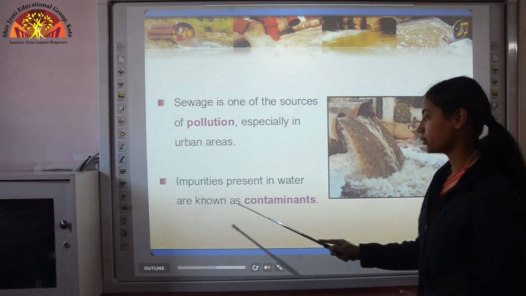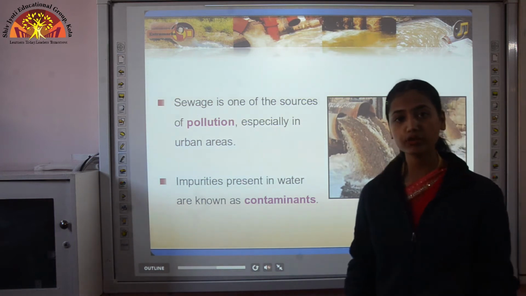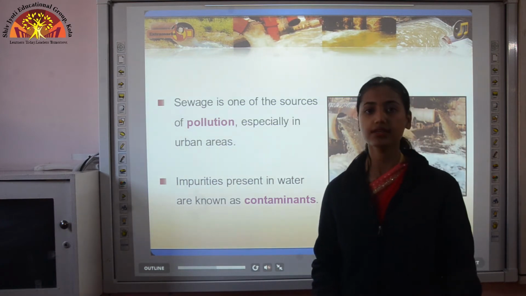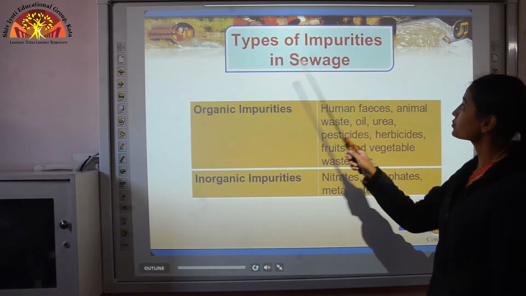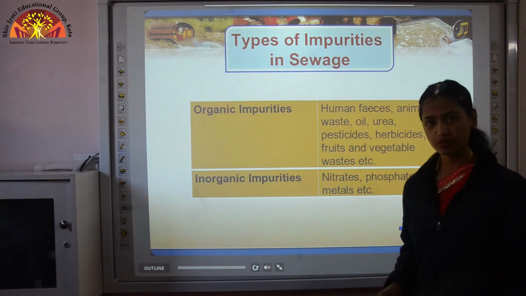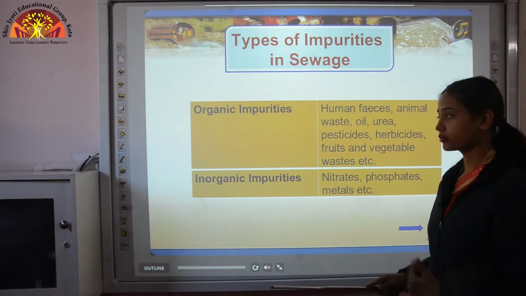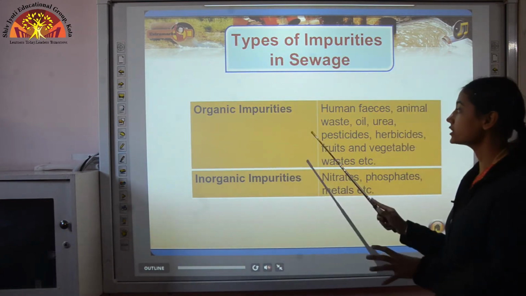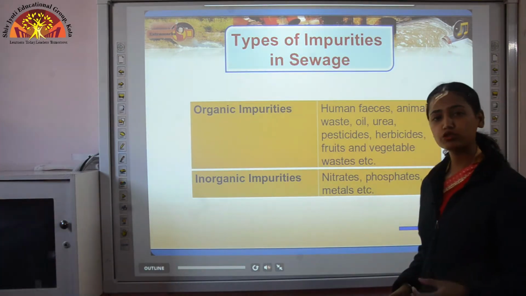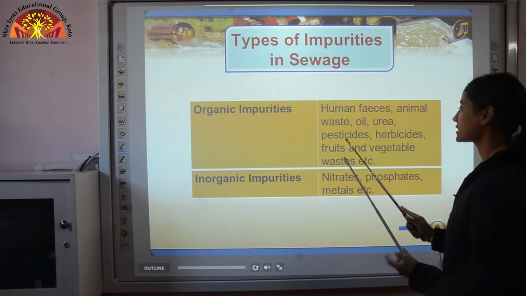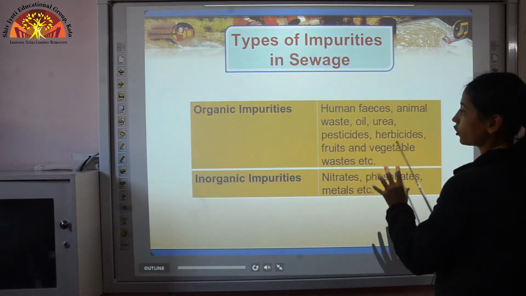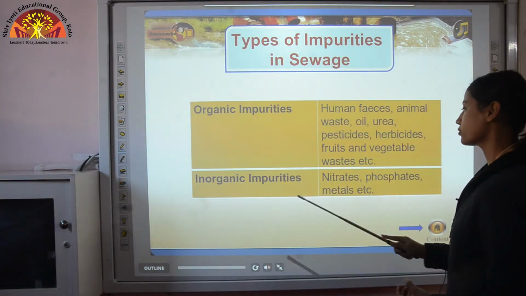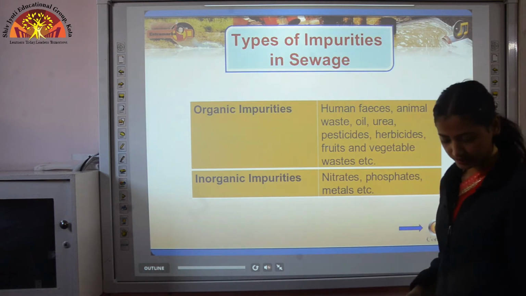Impurities present in water are known as contaminants. In sewage, in liquid wastewater, so much dirt, so many impurities are present. So those impurities are known as contaminants. Now, types of impurities in sewage. Not only one type of impurities is present, we have categorized impurities into different types. First is organic impurities, in which human waste, animal waste, fruit and vegetable waste, urea, pesticides, herbicides, all these wastes contribute. The next type is inorganic impurities, in which nitrates, phosphates, metals are present.